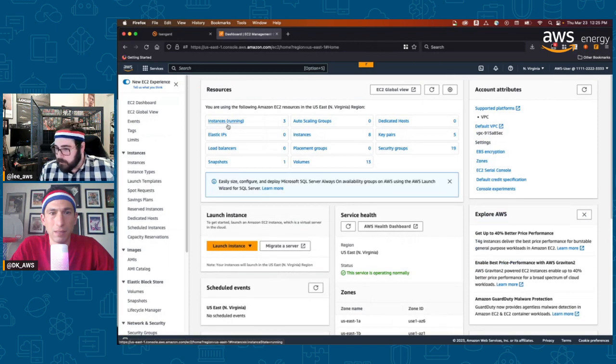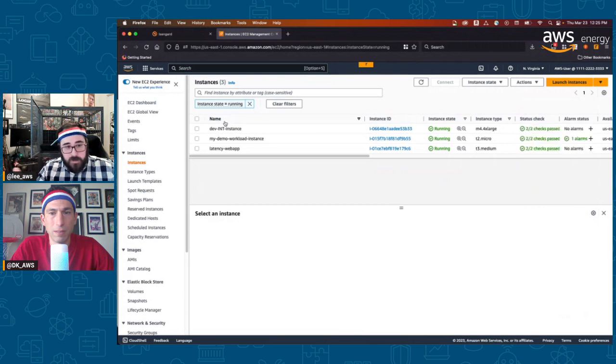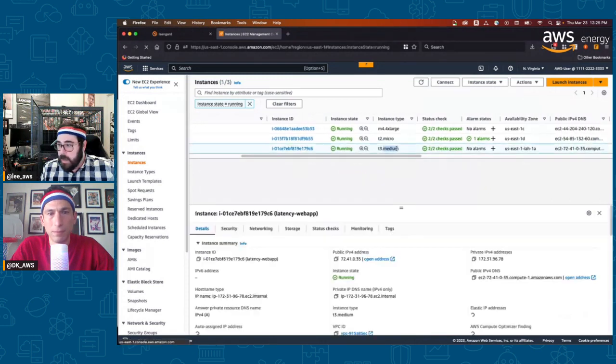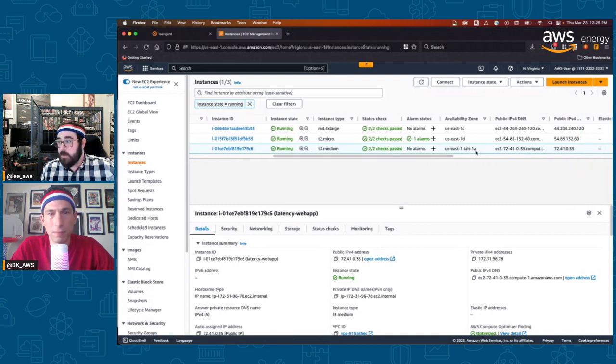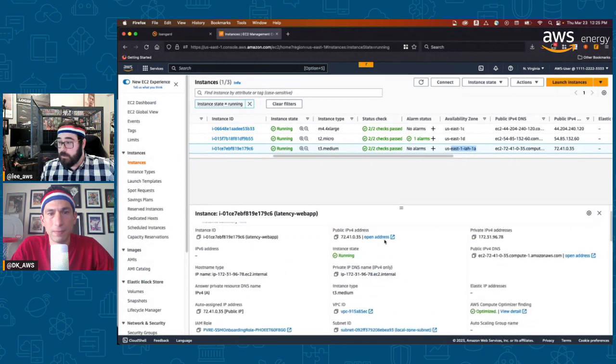Okay, so if we come back to the instances that are running now, what I enabled previously was an EC2 instance that's running this latency web app, right? Now, if I come out and I want to see what I have here, you'll see this T3 medium, right? And you'll notice that if I go to the availability zone, you see it deployed in Houston, not in just a region. So what actually happened in terms of setup is really cool.